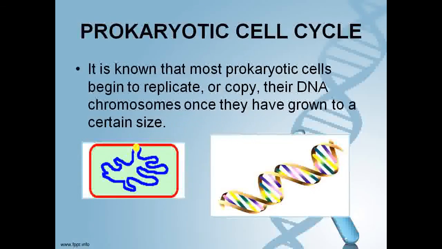It is known that most prokaryotic cells begin to replicate or copy their DNA chromosomes once they have grown to a certain size.